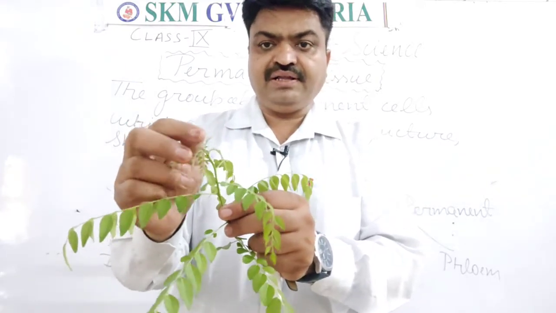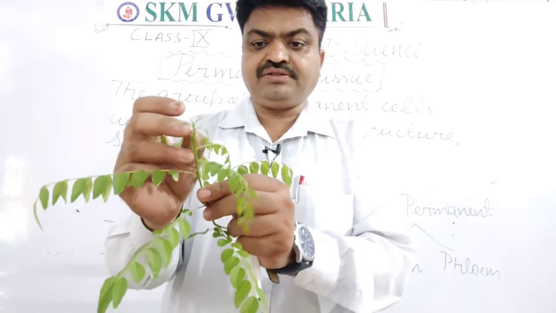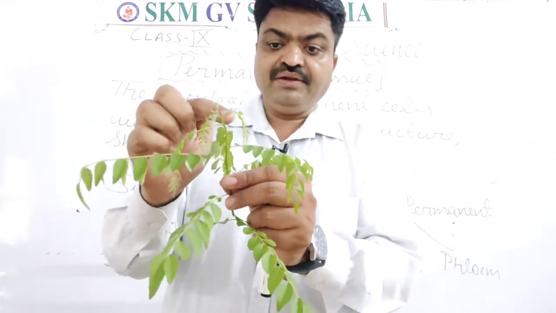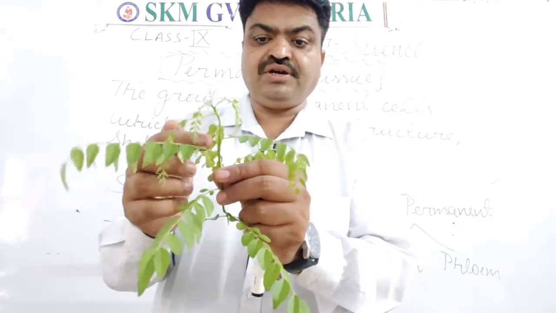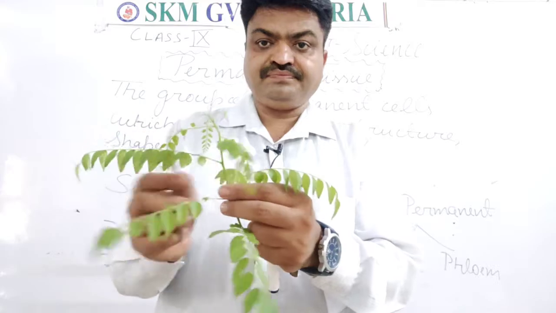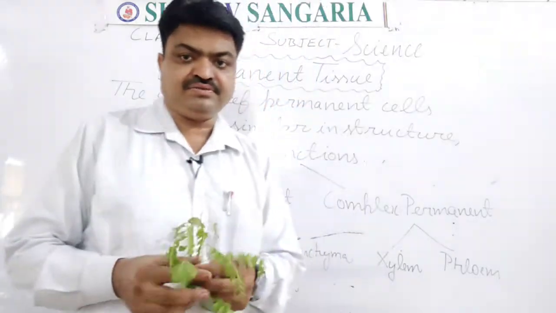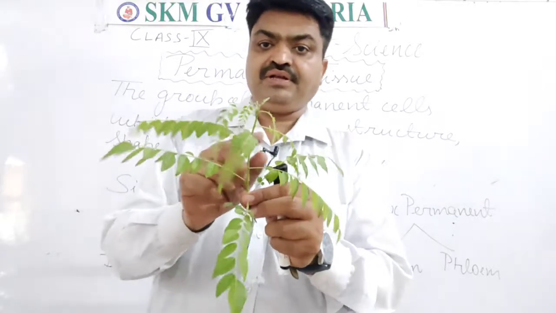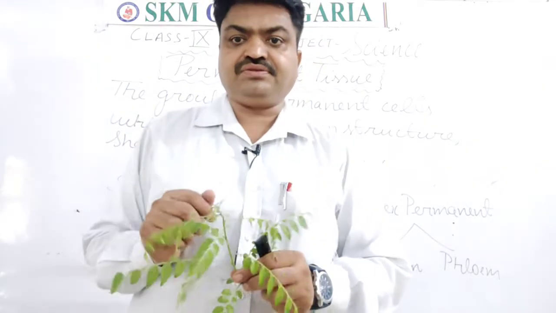This part contains the meristematic tissue. Now this meristematic tissue develops into permanent tissue, student. Here it is developed into permanent tissue, and this permanent tissue has three types of tissue in it. There are three types of tissues.